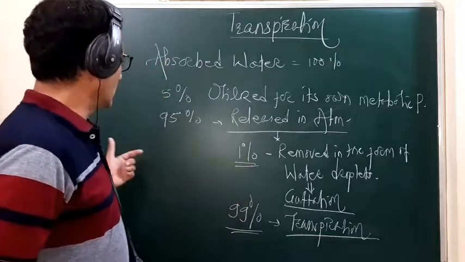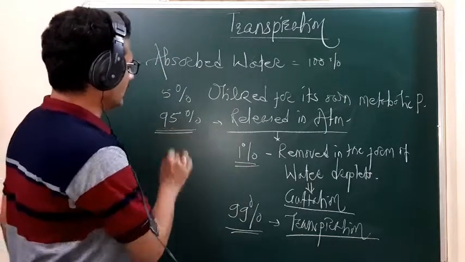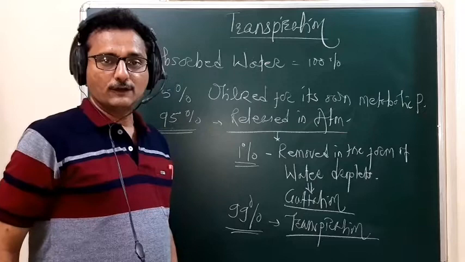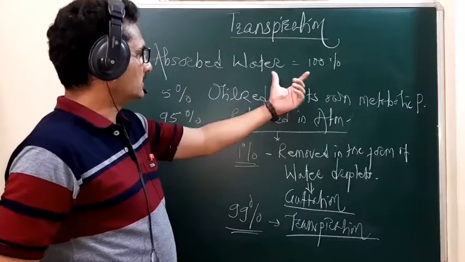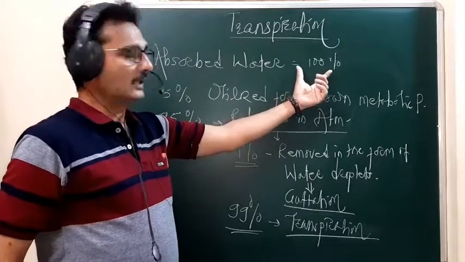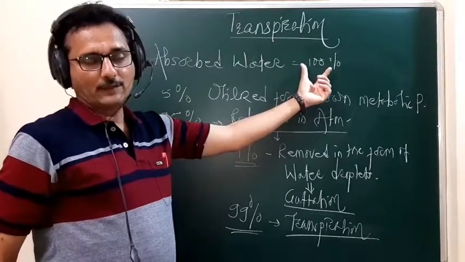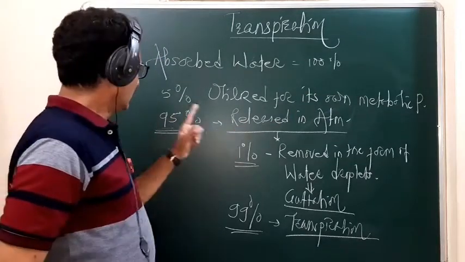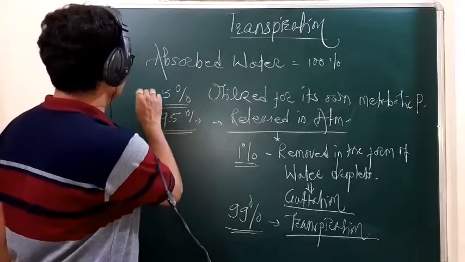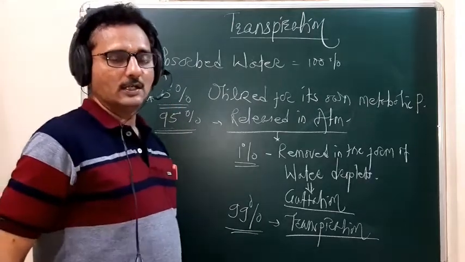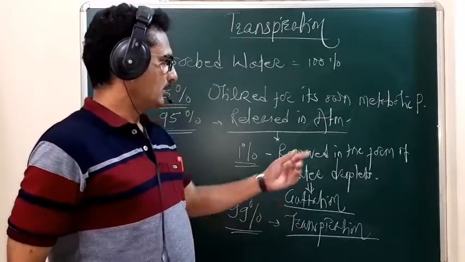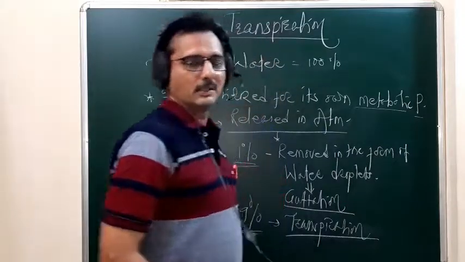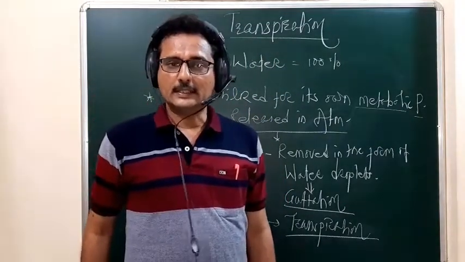So in total, 95% of the water is not utilized by the plant. From the total absorbed water, suppose the amount absorbed is 100%, 95% is released in the atmosphere and only 5% is utilized for the metabolic processes of the plant, meaning growth, repair and maintenance.